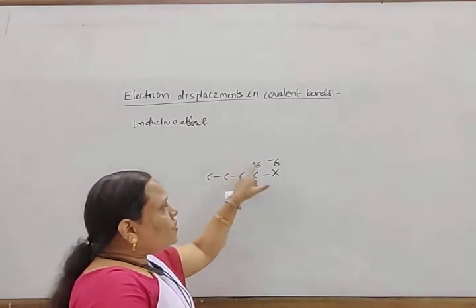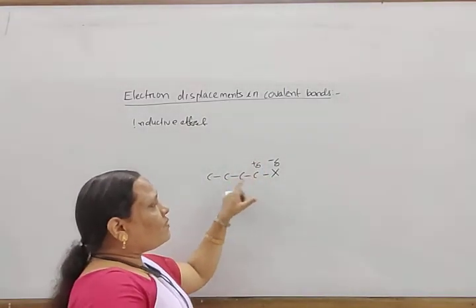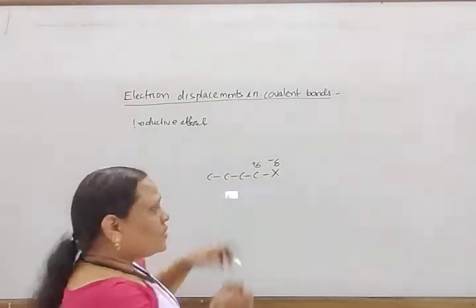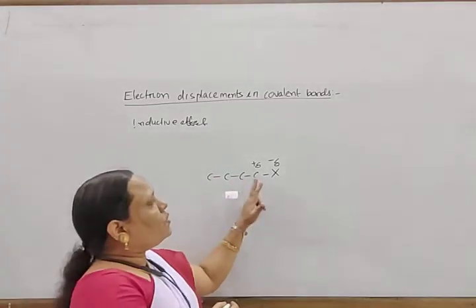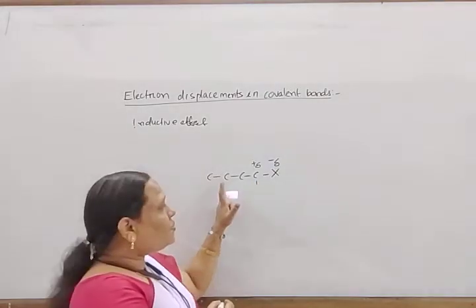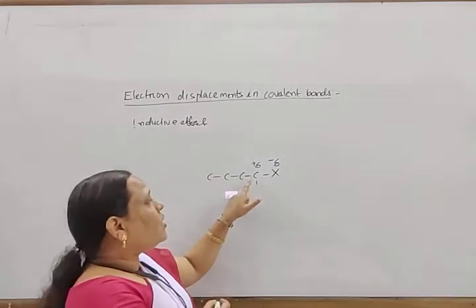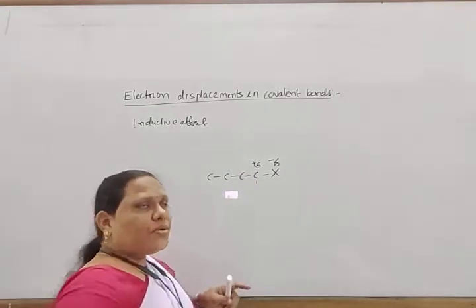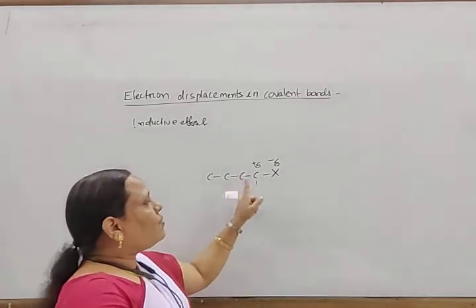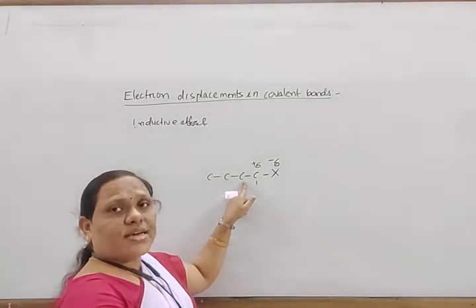To reduce the partial positive charge of this carbon, the second carbon comes in. This is C1. The second carbon pushes electrons towards C1, or we can say C1 pulls electrons from this carbon.